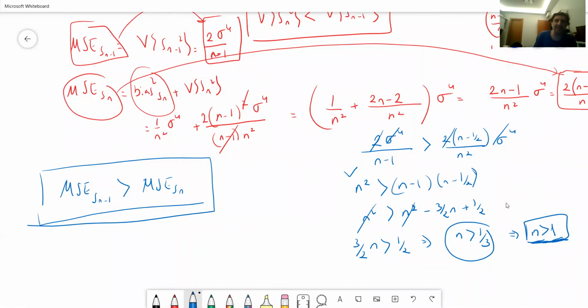And this means that Sn, let me write it again to remind you what we have here, is equal to 1 over n sum from i equals 1 to n of (xi minus x bar) square.